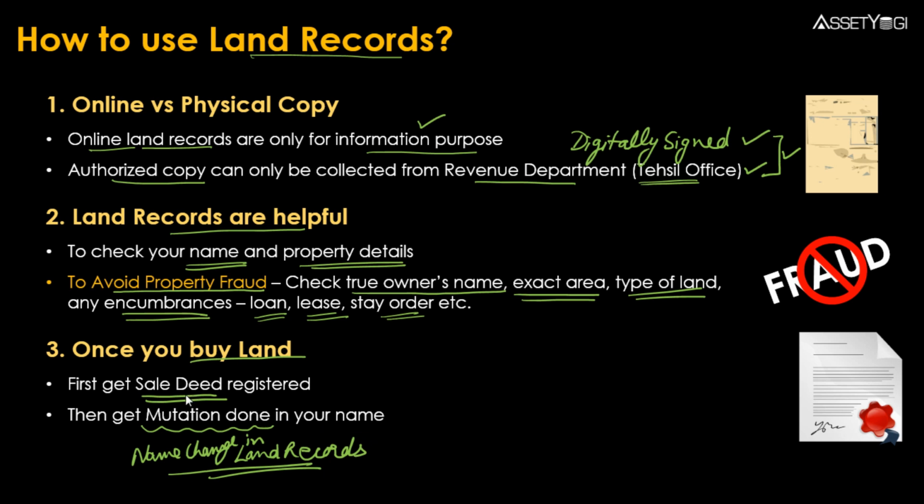A lot of people think that after registering the sale deed, the ownership has already transferred. But in case of land, you have to get the mutation also done and change your name in the land records also. Otherwise, there are chances of fraud. The previous seller who has sold you the property can sell that land again because he is still the owner in the public records. So it is very, very important. I cannot overemphasize the importance of this mutation. In fact, I have made separate videos on sale deed as well as the mutation, so you can watch those videos also, where I have explained the complete process of sale deed as well as mutation.